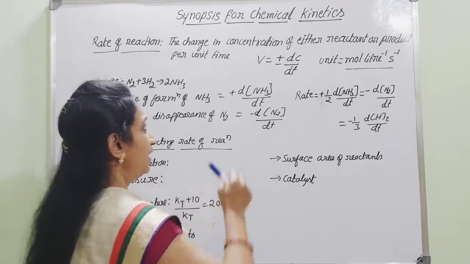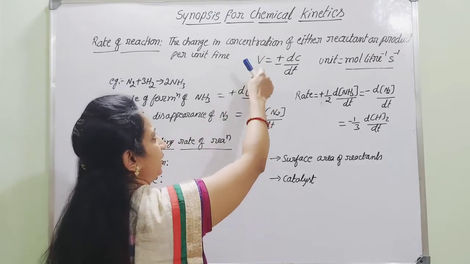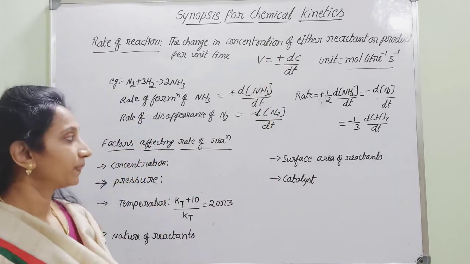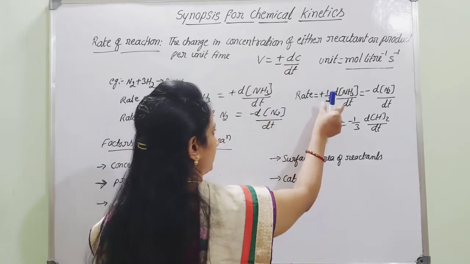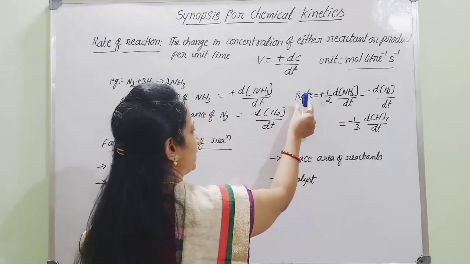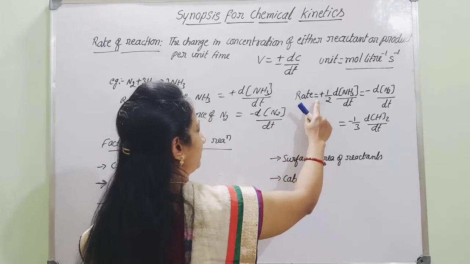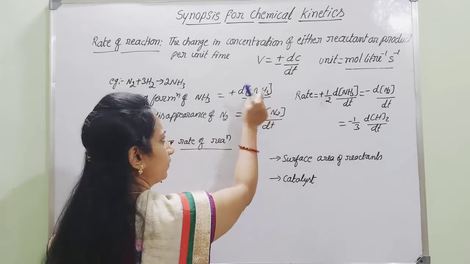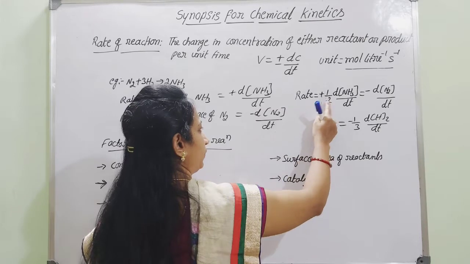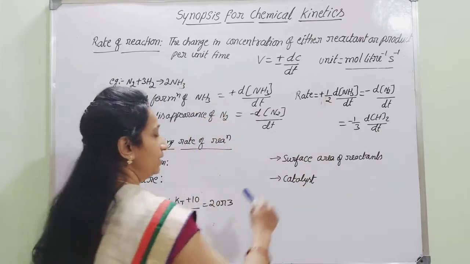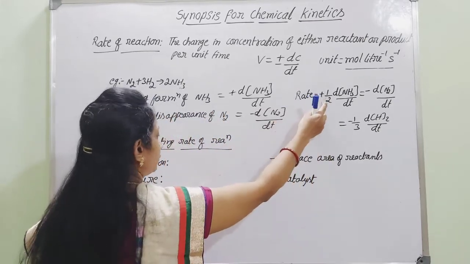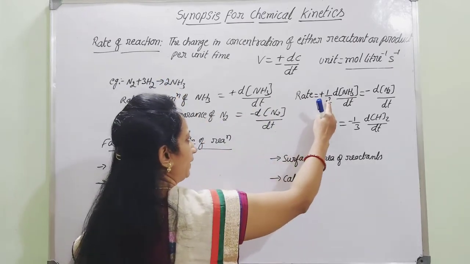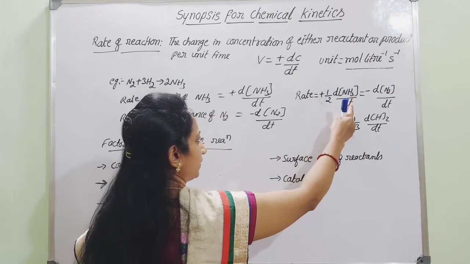And if you say that the average velocity, the rate of reaction represented by V, is equal to plus or minus dC by dt, then here we have to write that rate is equal to, first if you consider the product, that is ammonia, plus into 1 by 2. Why have we written 1 by 2? Because the number 2 represents the number of moles of product. Hence we have to write divided by 2: 1 by 2 into d of NH3 by dt.